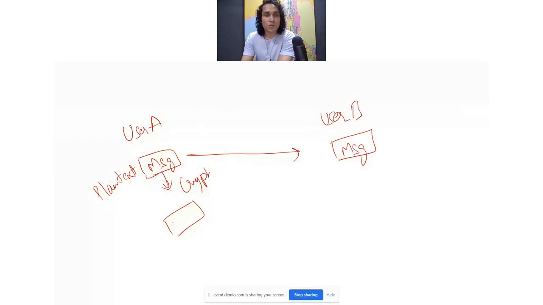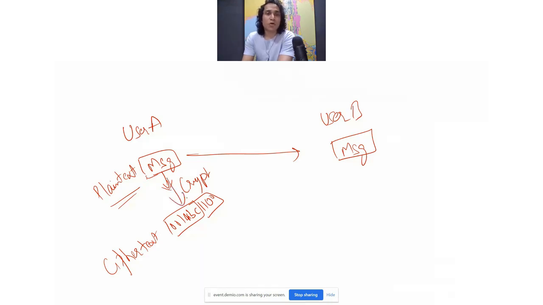And what user A would get is some scrambled characters, for example 001 A B C 1100. So the message would be scrambled, and this is called ciphertext. Earlier it was plain text, which could be read by anyone.